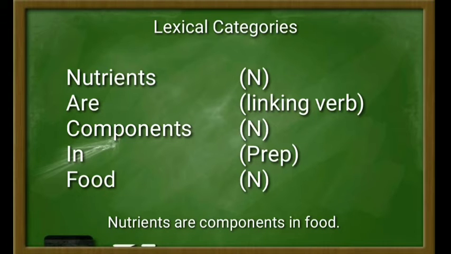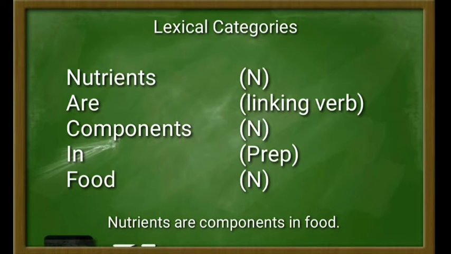It can be proven by the syntactical frame, for example, some food, which has the form determiner plus noun. It can also be proven by the morphological frame, food plus suffix s, which is about plural morpheme.